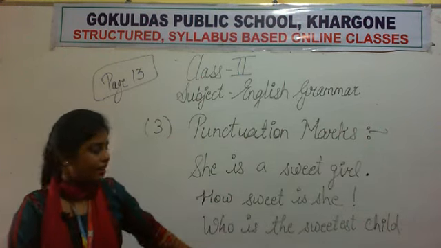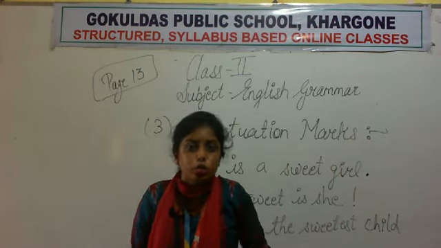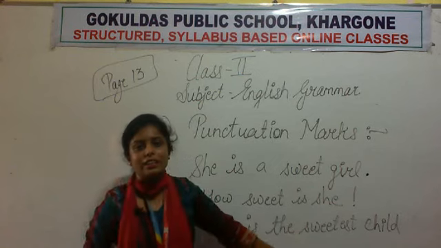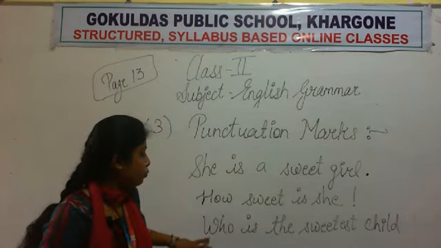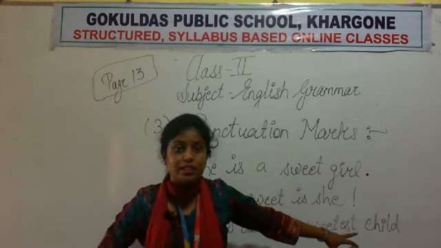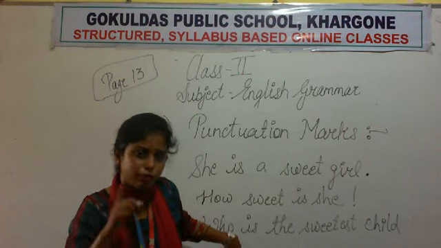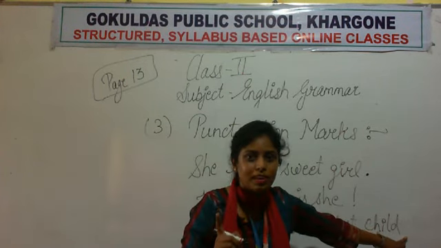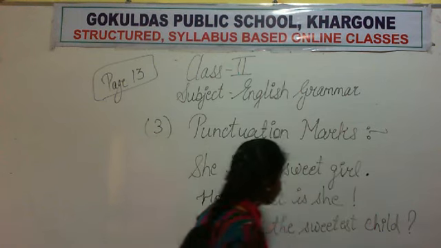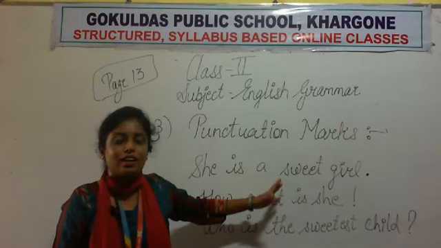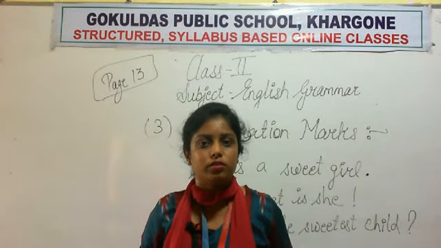Now if I write here, who is the sweetest child? सभी बच्चों में से स्वीटेस्ट कौन है? So what am I doing here? हमें ये नहीं बताना है कि कौन स्वीटेस्ट है, हमें सिर्फ इतना बताना है कि ये सेंटेंस किस टाइप का है. Who is the sweetest child? In this sentence, will we place a full stop, a question mark, or an exclamation mark? We will place a question mark here. So I hope all the three types of punctuation marks are now clear to you.